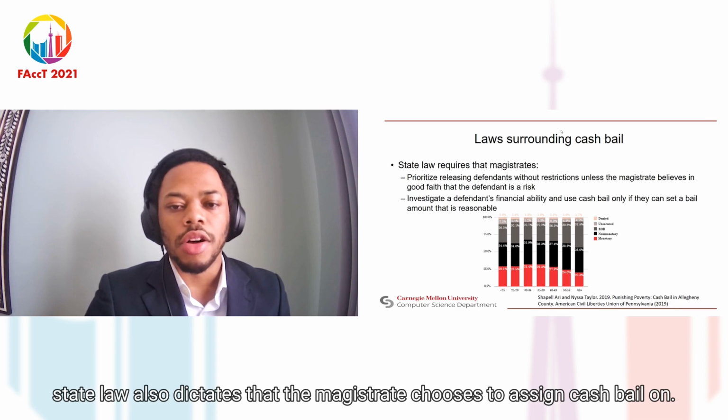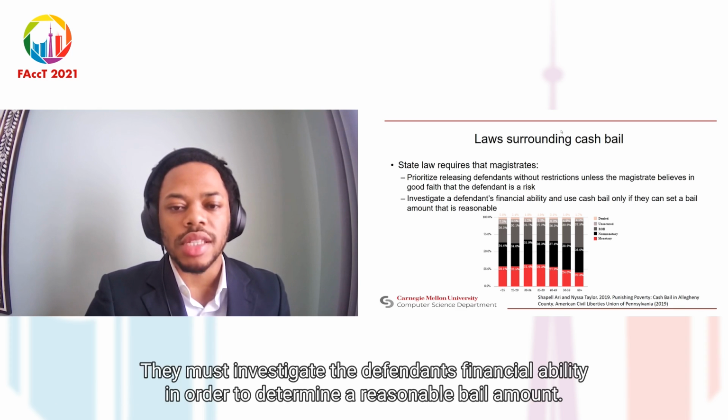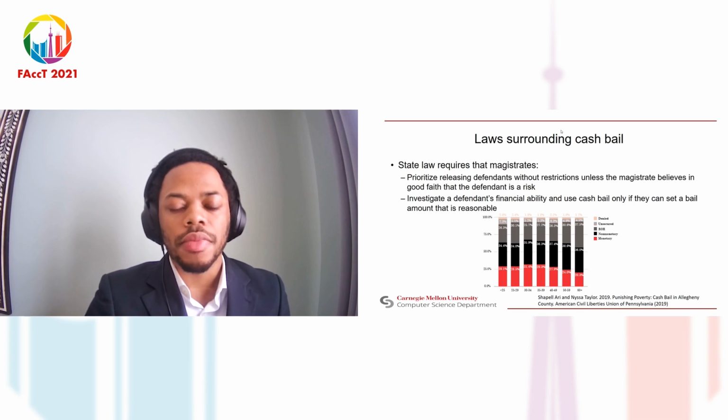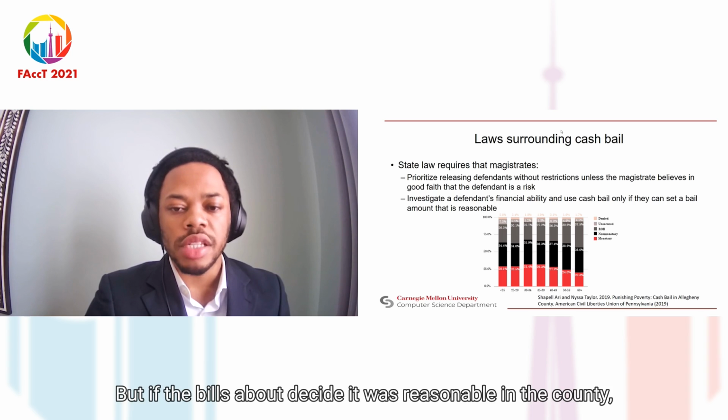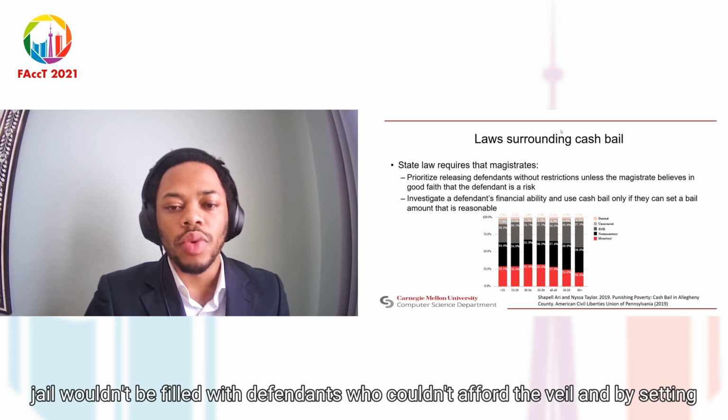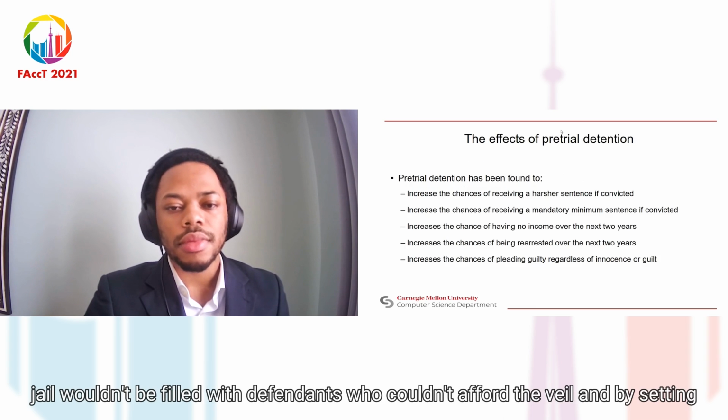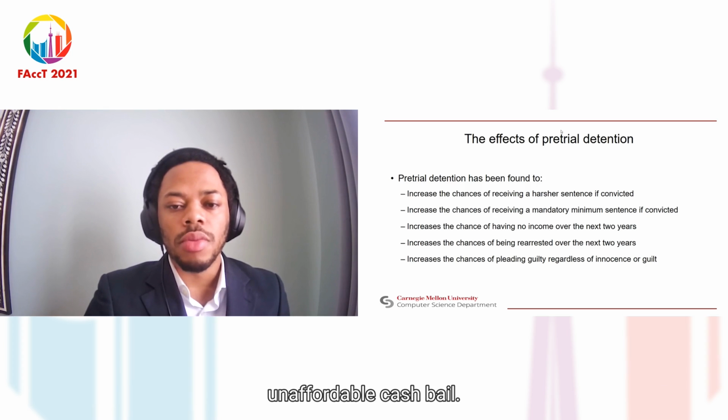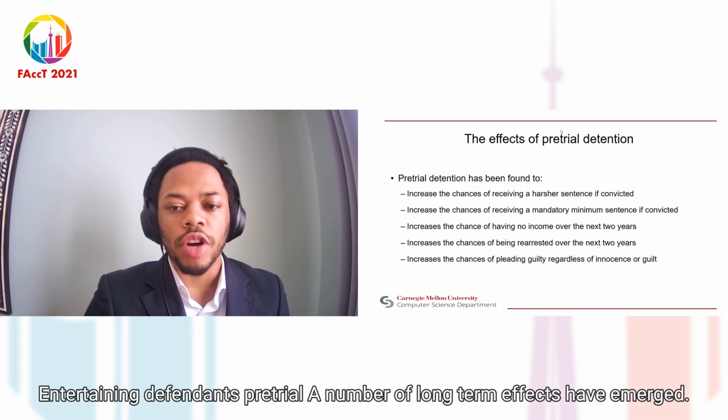Moreover, state law also dictates that if a magistrate chooses to assign cash bail, then they must investigate the defendant's financial ability in order to determine a reasonable bail amount. But if the bail amount decided was reasonable, then the county jail wouldn't be filled with defendants who couldn't afford their bail. And by setting unaffordable cash bail and detaining defendants pre-trial, a number of long-term effects have emerged.